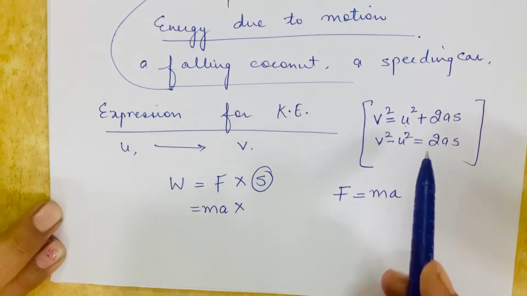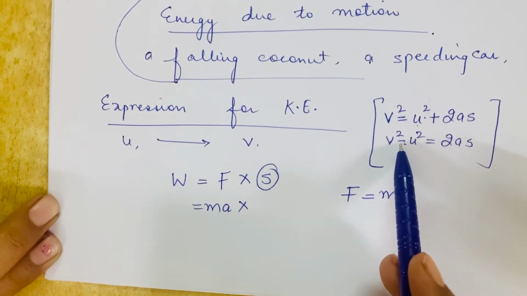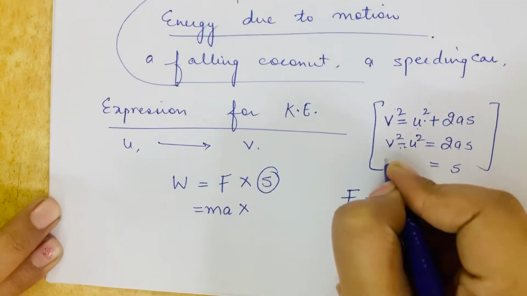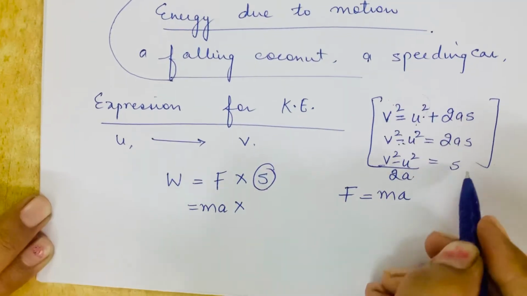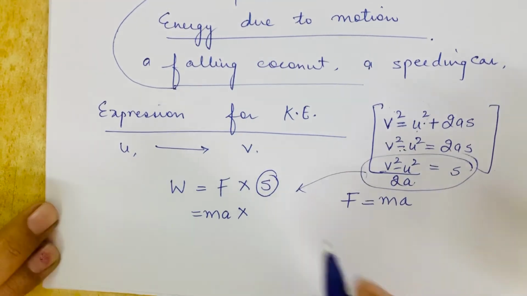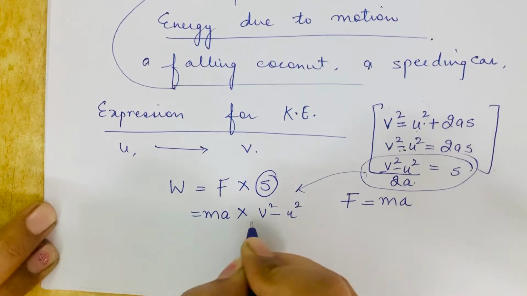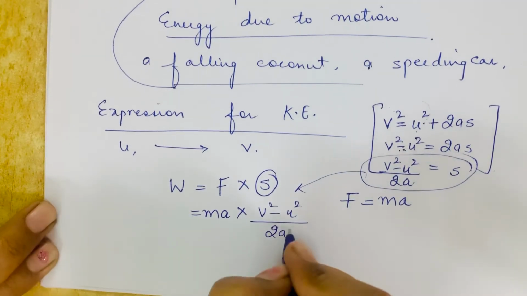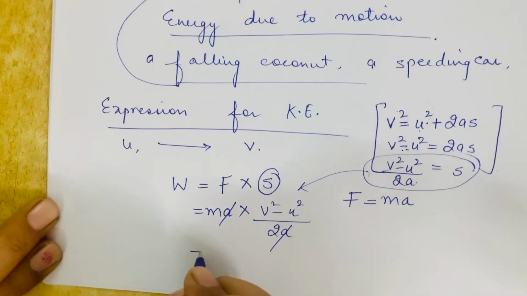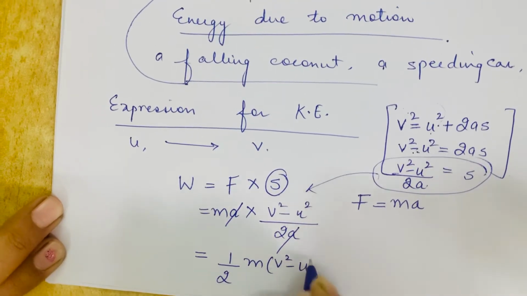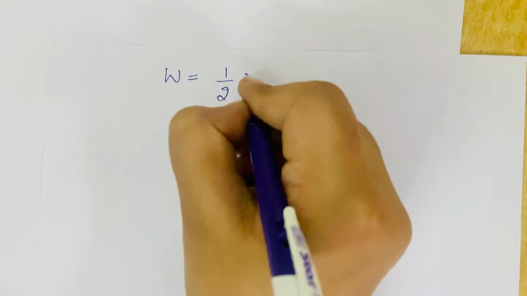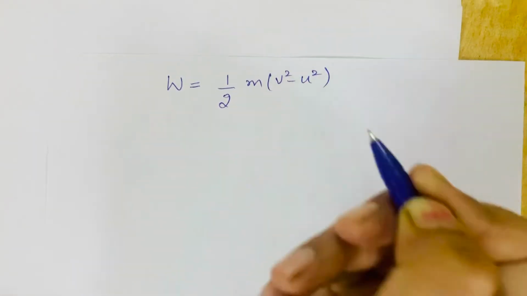Here u square is positive. When you shift it to that side, it will become negative. So the value of s is v square minus u square upon 2a. So I am substituting this value in this equation. This is v square minus u square upon 2a. This a will get cancelled. So I get the value of work as half m into v square minus u square. Now see, the value of work comes out to be half m (v square minus u square).